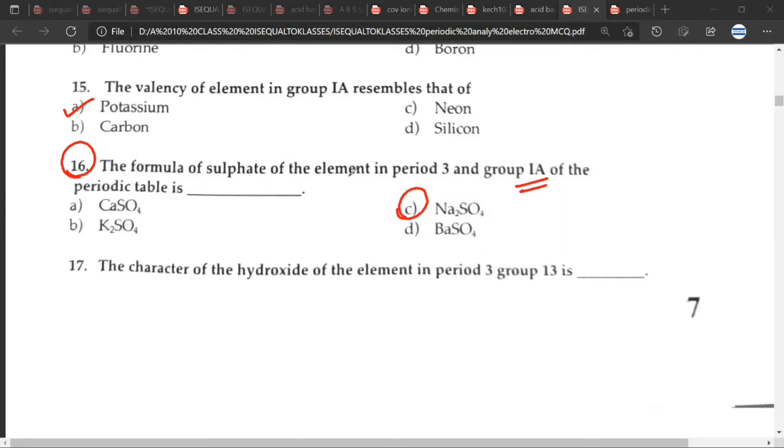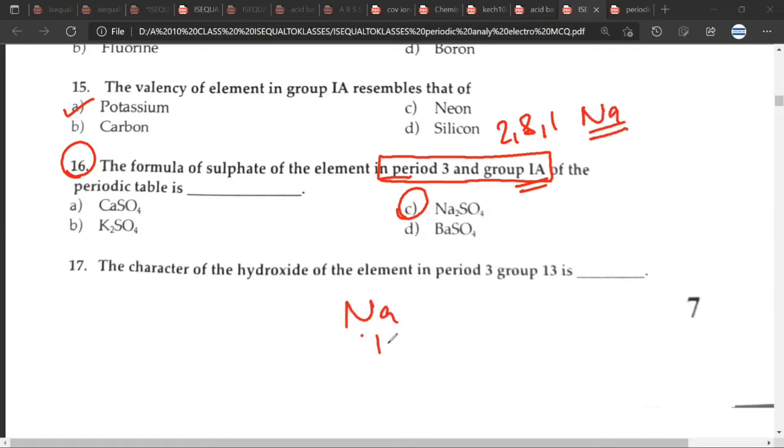The formula of a sulfate of an element in period 3 and group 1A. The element in period 3 and group 1A would be 2, 8, 1. Am I correct? Yes. So this would be sodium. Sodium has valency 1 and sulfate has valency 2. So the compound formed by the crisscross method is Na2SO4. Any doubt, Mr. CB? No doubt.